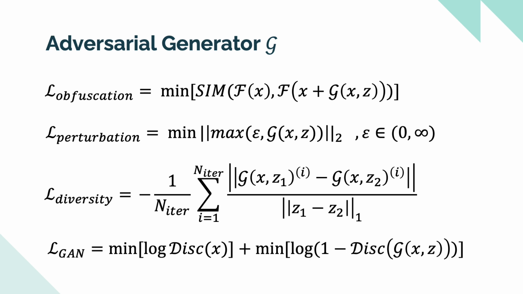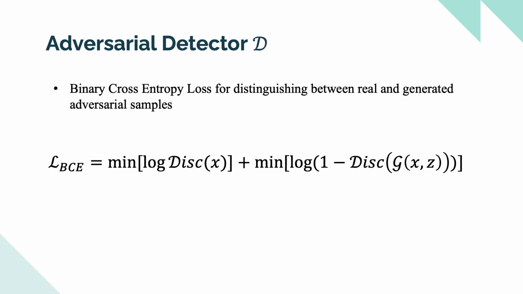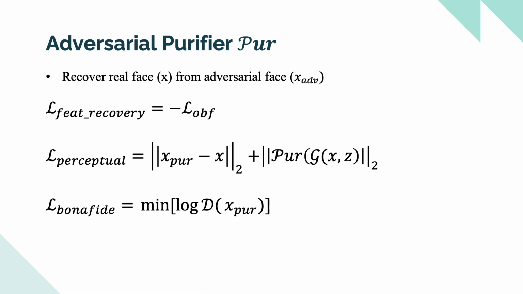We also propose a diversity loss to improve the stochasticity of the adversarial generator, where if 2 input latents, Z1 and Z2, are different, then the adversarial images need to also be different. Finally, we introduce an adversarial GAN loss that improves the visual realism of the final adversarial image. Our proposed adversarial detector incorporates a binary cross-entropy loss for distinguishing between real and generated adversarial samples. And finally, the purifier objective is to recover the real face image X from a given adversarial image X adversarial.